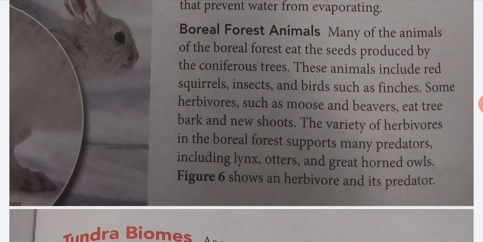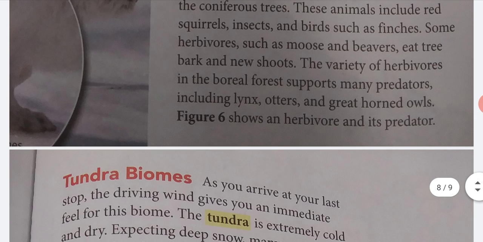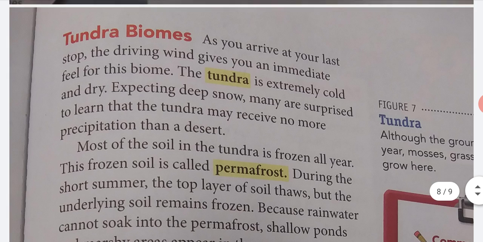Boreal forest animals. Many of the animals of the boreal forest eat seeds produced by coniferous trees. These animals include some squirrels, insects, and birds such as finches. Some herbivores, such as moose and beaver, eat tree bark and new shoots. The variety of herbivores in the boreal forest supports many predators, including lynx, otters, and great horned owls. Figure 6 shows a herbivore and its predator.